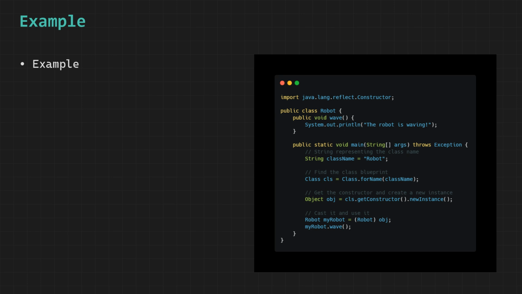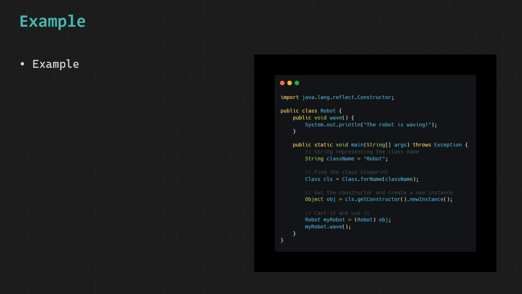Finally, when we call the wave method, the Robot prints its message showing that the object was successfully created and used, even though we never directly wrote new Robot anywhere in the code, which clearly demonstrates how reflection allows programs to create and interact with classes dynamically at runtime.